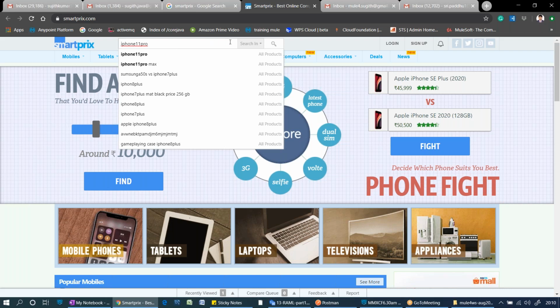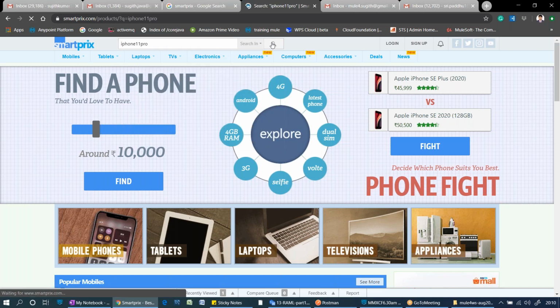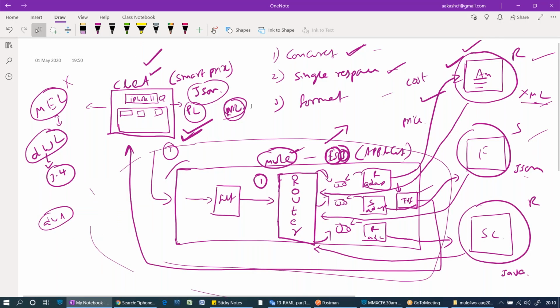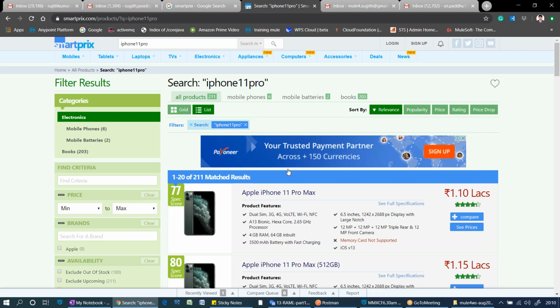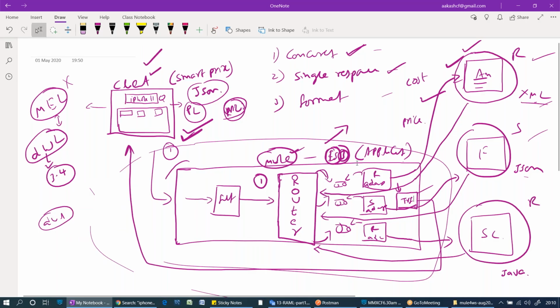If you want to know the details of this iPhone 11 on different e-commerce websites, if we click on the search button, internally it should trigger the request to all the e-commerce applications present. When they are developing this SmartBricks application, internally they used some ESB in order to satisfy these requirements.